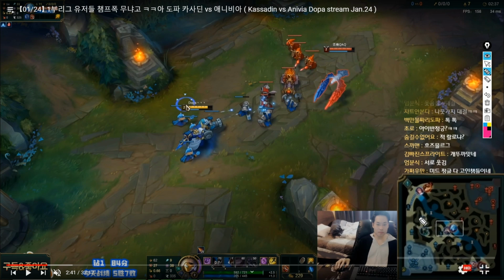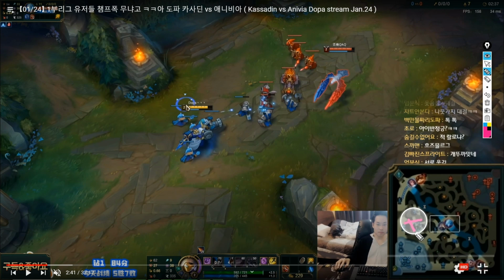Let's say blue side jungle starts left side, and Anivia's jungle starts on the right-hand side. As we know, because there is an opposite side clear, there will be no aggression early on inside of the river. And so we can push on 1, we can push on 2, we can bounce on 3, and then we can either bounce on 4, or we can push on 4. And that only depends on where the jungler is.